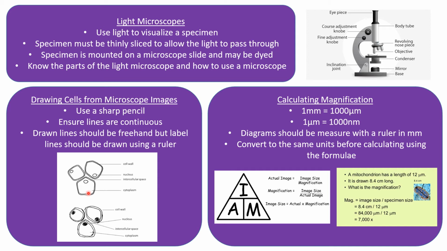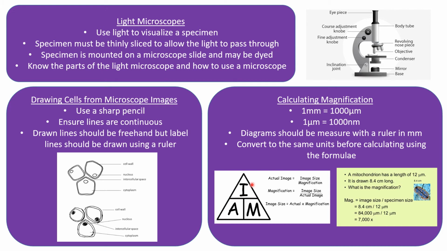You should always measure your diagrams with a ruler in millimeters. So don't measure in centimeters. If you do measure in centimeters, make sure you convert it to millimeters. And also make sure that when you calculate, your numbers are in the same units before you start the calculation. So here we've got the triangle for magnification. So magnification is M, which if you then cover that up, M equals image size over actual size.